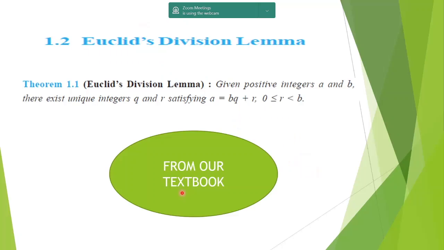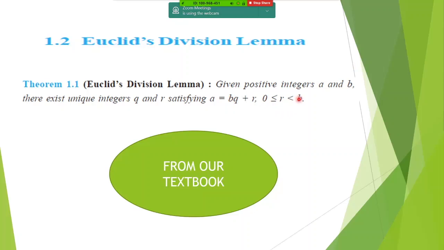So proceeding on to your textbook, this is what it says. Given positive integers a and b, there exist unique integers q the quotient and r the remainder satisfying a is equal to bq plus r, where the remainder has to be greater than or equal to 0 and less than b. What is b here? B is the divisor here.